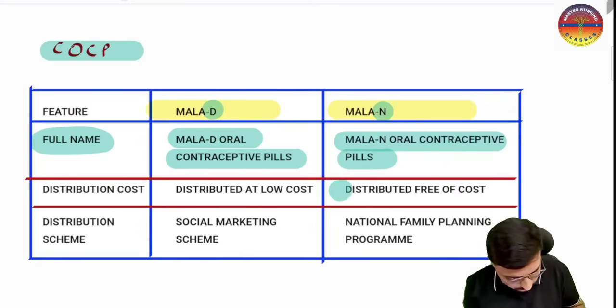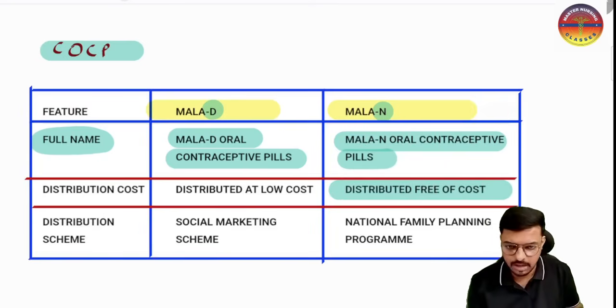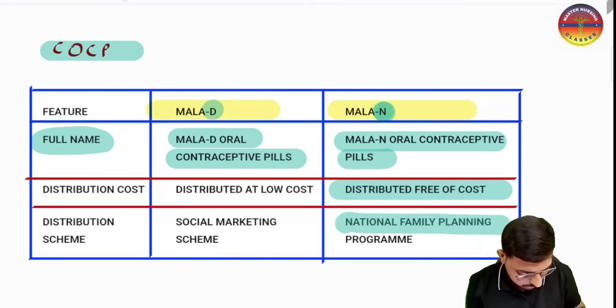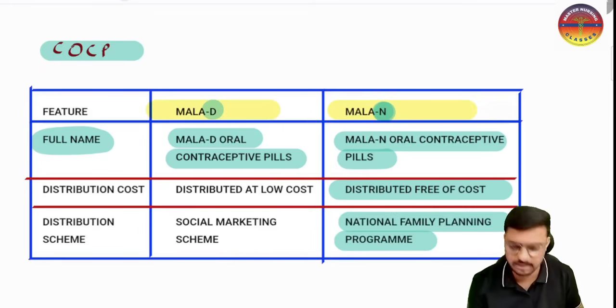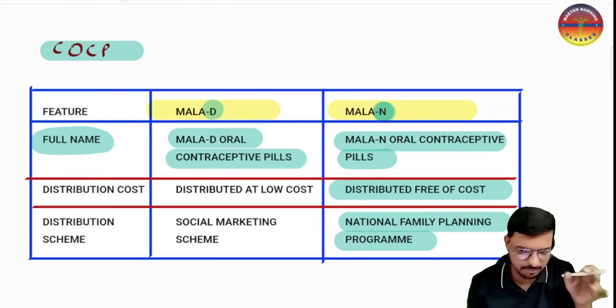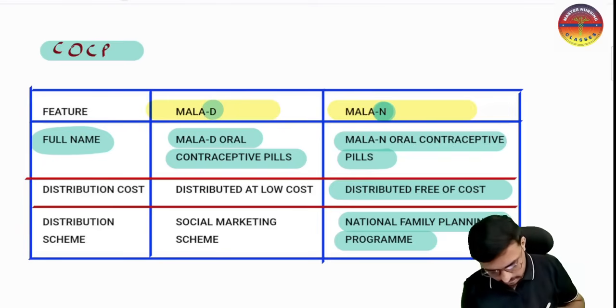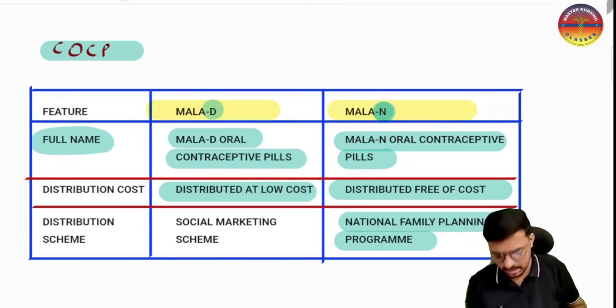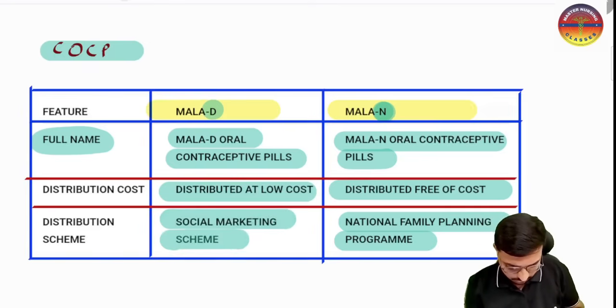So Mala N is distributed free of cost, and it is included in the National Family Planning Program. N is a part of the National Family Planning Program. Mala D is distributed at low cost, that is, 3 rupees per packet is charged. And there is a social marketing scheme for the distribution of Mala D.